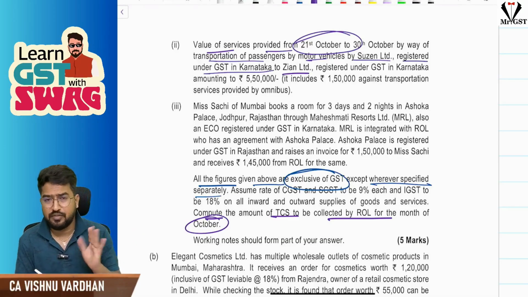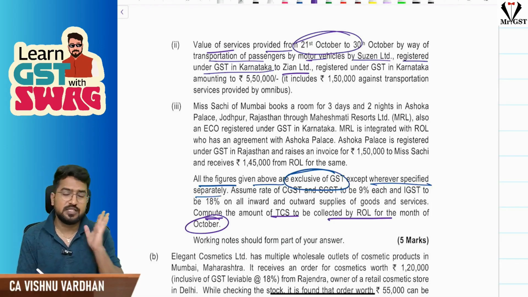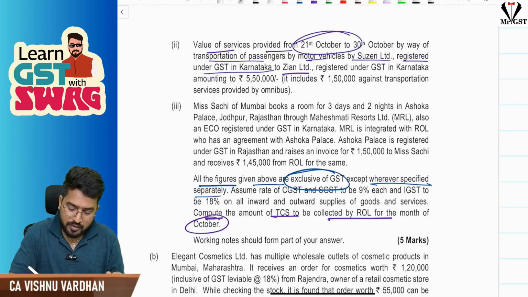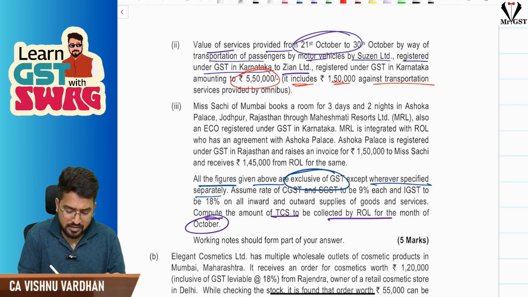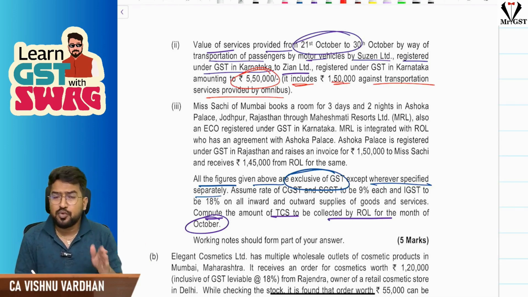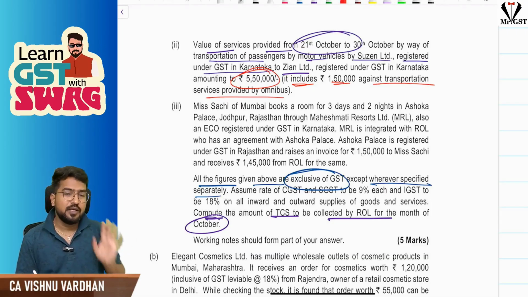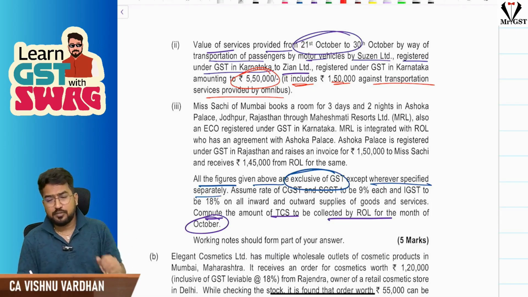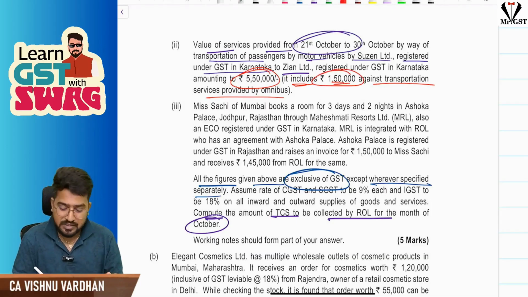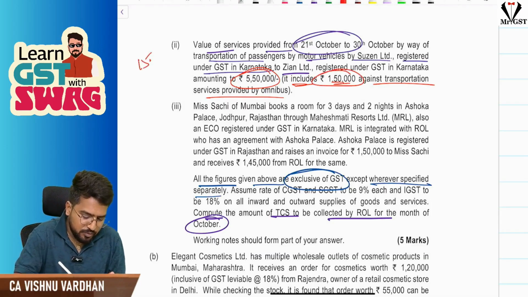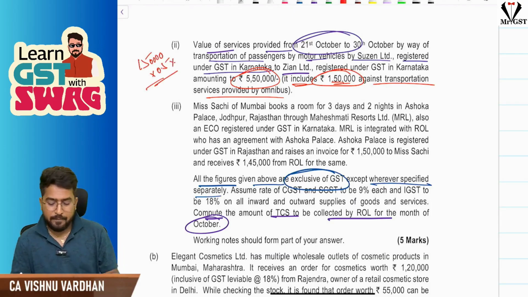When there is a 9(5) entry, 9(5) services, there is no TCS concept. How much value? 5,50,000. But this includes 1,50,000 against transportation services by omnibus. For transportation by omnibus by a company, the supplier is liable to pay GST, not the e-commerce operator. So for this 1,50,000, because the supplier is liable to pay GST, TCS will come into picture: 1,50,000 into 0.5%. That will be the TCS.